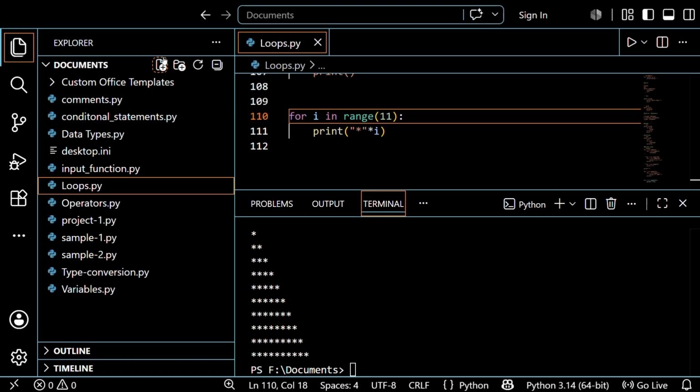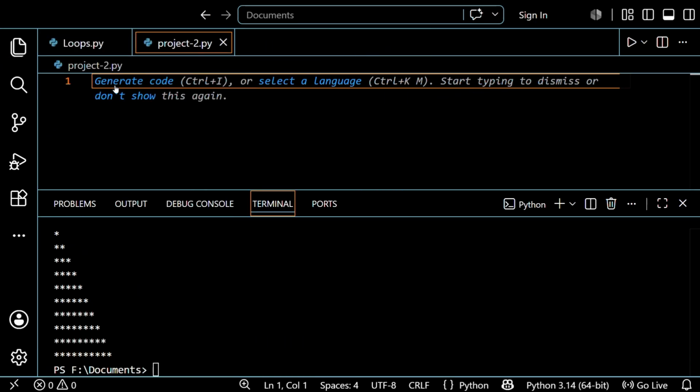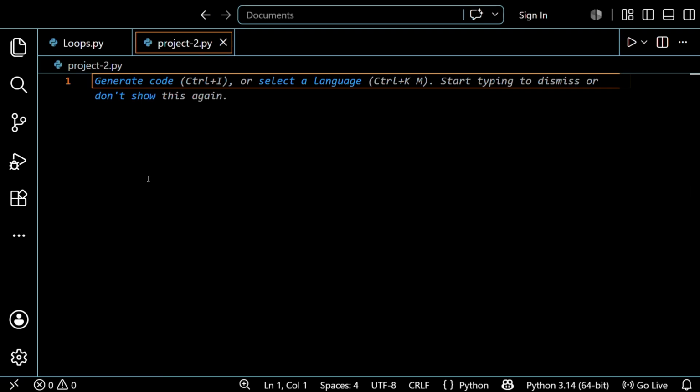So I just created project2.py right now. I just want to open this. So let's create a multiplication table. You know that 1 1 1, 1 2 2, 2 1 2, like that.